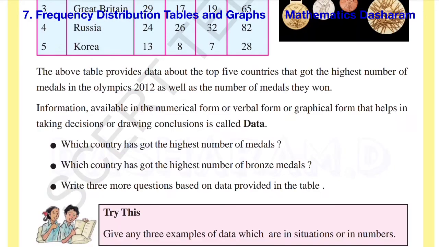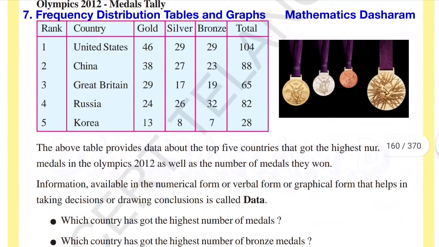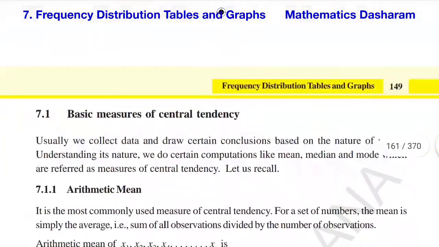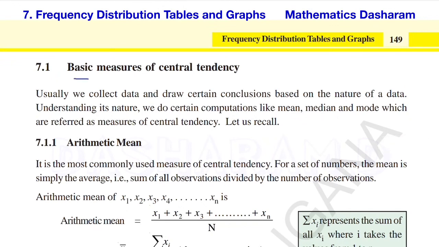Write three more questions based on the data provided in the table. You have to create three more questions based on this table. Next, go to the next topic, basic measures of central tendency. Mean, median and mode are referred to as measures of central tendency. These three topics are called measures of central tendency.